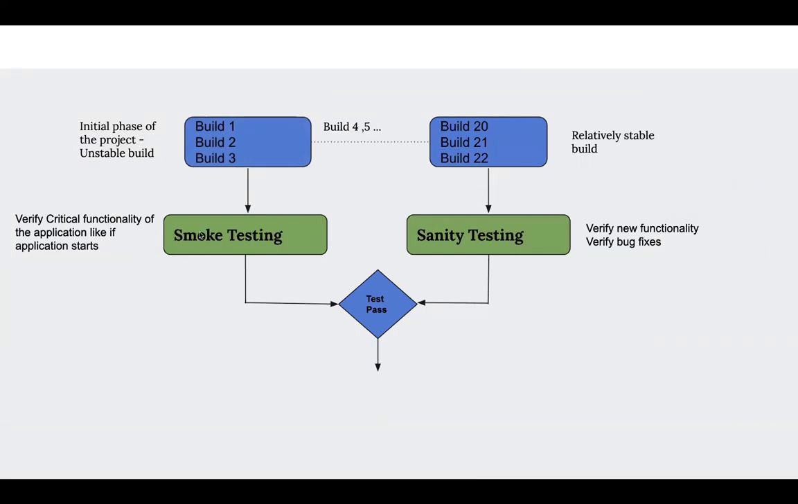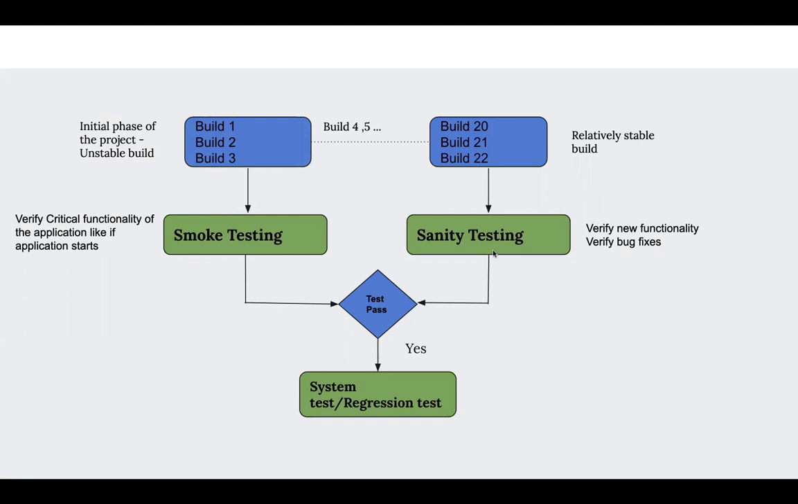So what all things will we check in smoke testing specifically? We will check critical functionality of the application, like the application starts, the UI is not disturbed, and the application doesn't crash. All of these test cases would be documented, and they will be a subset of your regression test cases.